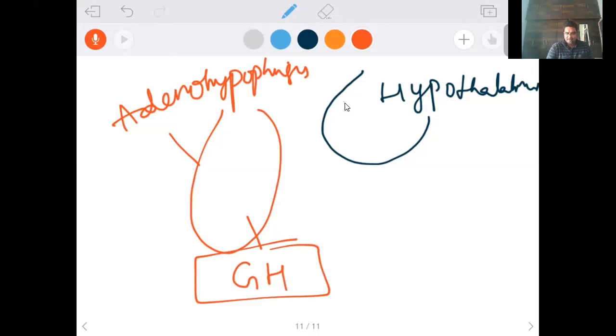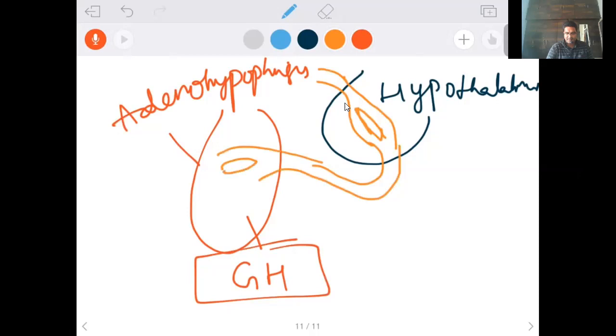Further, we have to talk about the capillarization, the capillaries of the hypothalamus. They become a vessel and again form capillaries in the adenohypophysis of the anterior pituitary. I don't think I need to write here. This is also called the anterior pituitary. Okay, let me write. So, the anterior pituitary. Let us see the sequence here.